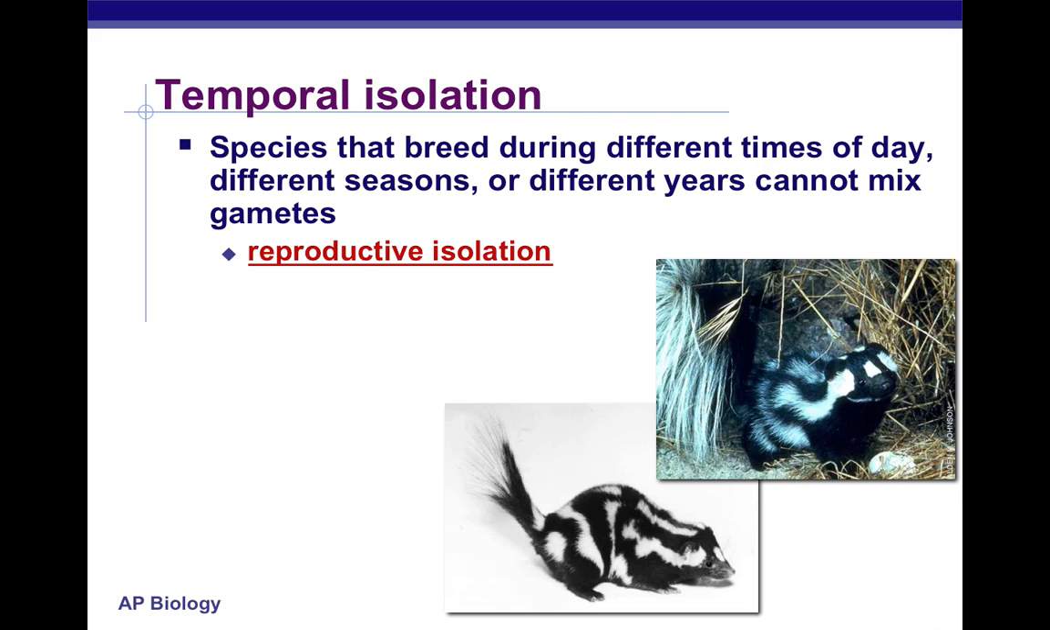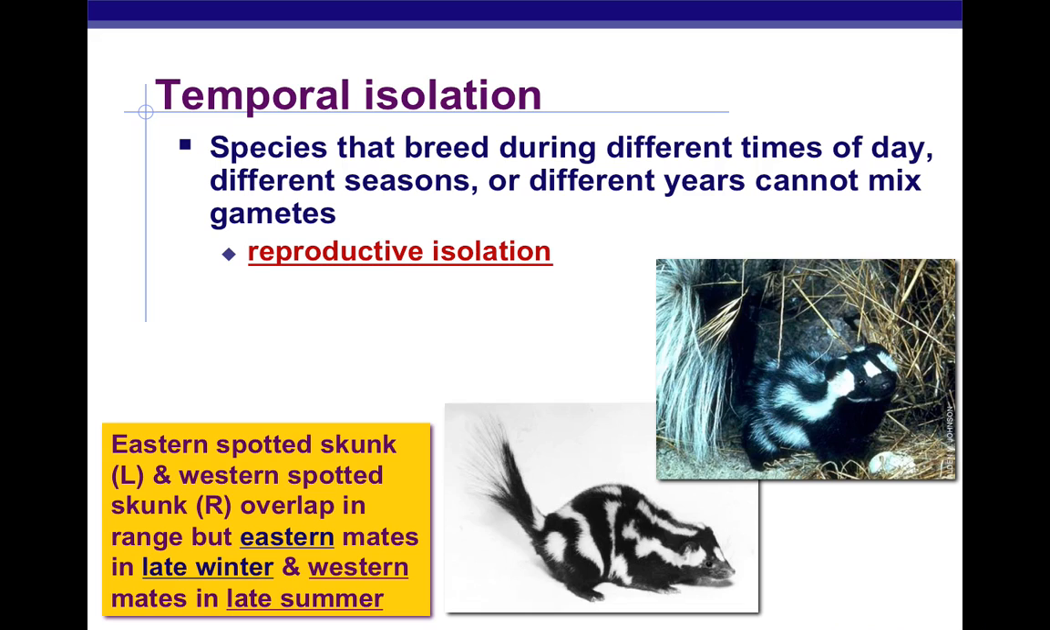Temporal isolation. Temporal isolation is species that breed during different times of day, different seasons, different years, and therefore cannot mix their gametes. Again, this is an example of reproductive isolation. Pretty simple. They don't breed at the same time, and therefore they never overlap.